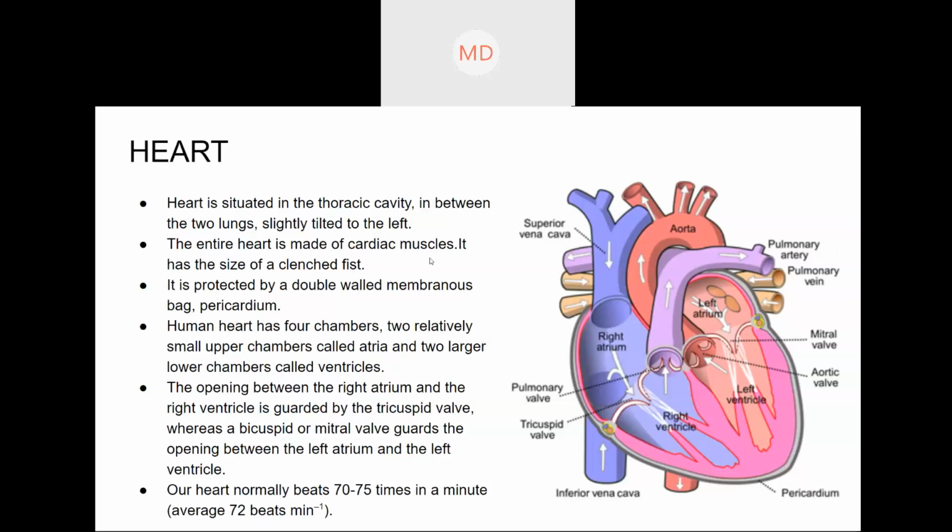No, it is the opposite. Arteries carry pure blood, veins carry impure blood, in normal conditions.